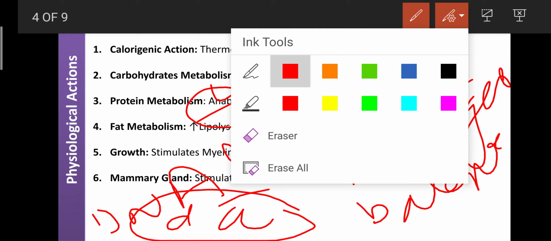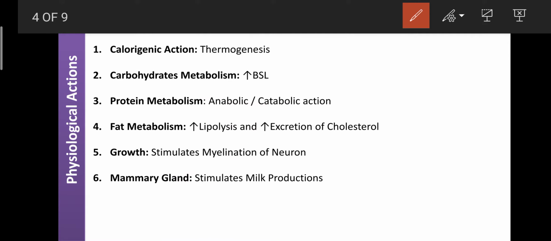So now our doubt is: the same molecule, how can it show both anabolic and catabolic action, and when does it show anabolic action and when the catabolic action? Dear students, in a smaller dose, that is, the regular normal release of T3 with a shorter duration of action, at that time it shows the anabolic action.